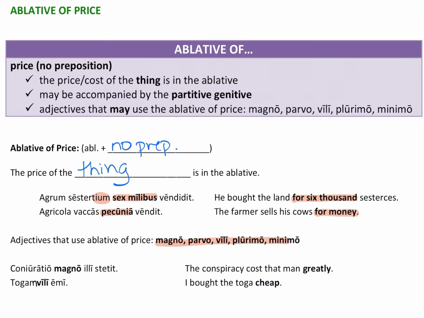So there are certain adjectives that you will see in ablative of price. Magno, parvo, vili, plurimo, and minimo. You can take a look at a couple of those right here. Coniuratio magno illi stetit. The conspiracy cost that man greatly. So you understand that there was a cost. The price of something was great. And because greatly is the price of something, it needs to be in the ablative. So same here, togam vili emi. I bought the toga cheap. So what was the cost of the toga? It doesn't matter that we don't know the exact amount. It is still the cost. It was cheap was the cost, and so it's going to be in the ablative.